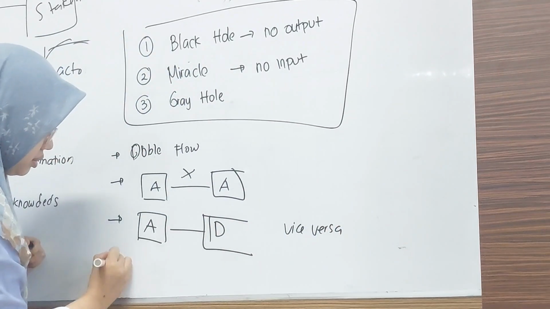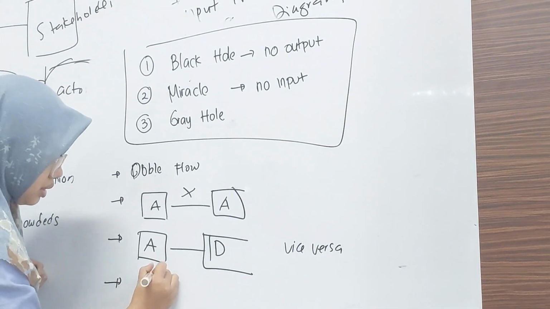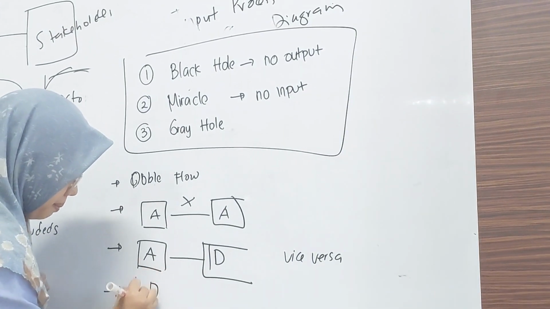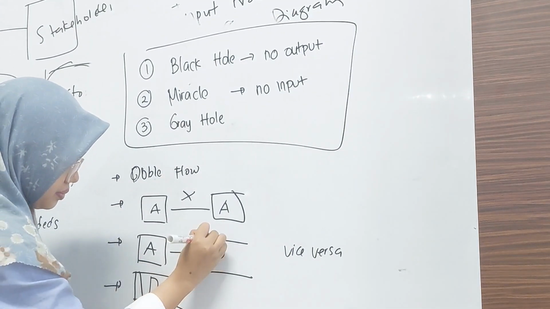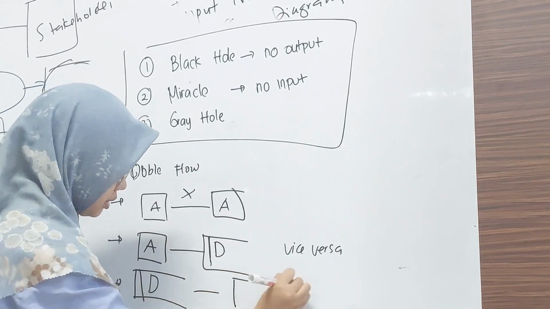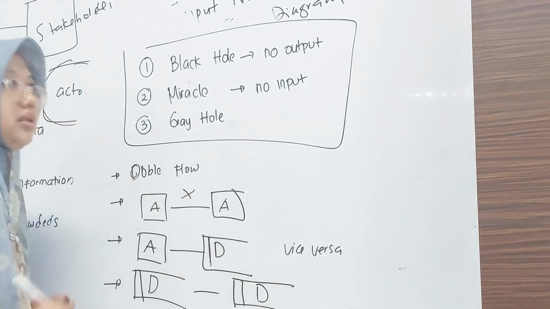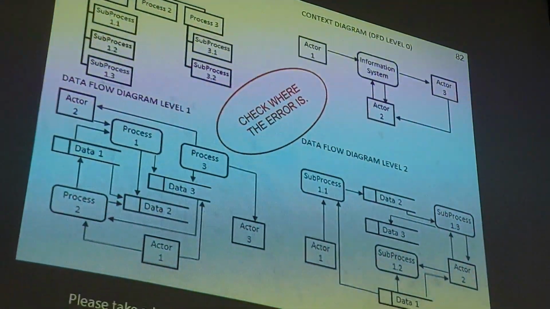And then database to database. Please take a look at the context diagram. Is there any error?